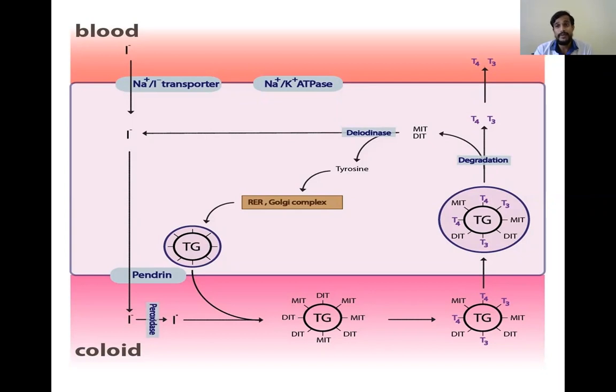Uptake means uptake of iodine, and oxidation means oxidation of iodide present in blood to iodine. Next, organification, that is the addition of iodine to tyrosine, and coupling. Coupling means the monoiodotyrosine and diiodotyrosine combine to form T3 and T4. So these are the different steps in the formation of T3 and T4.